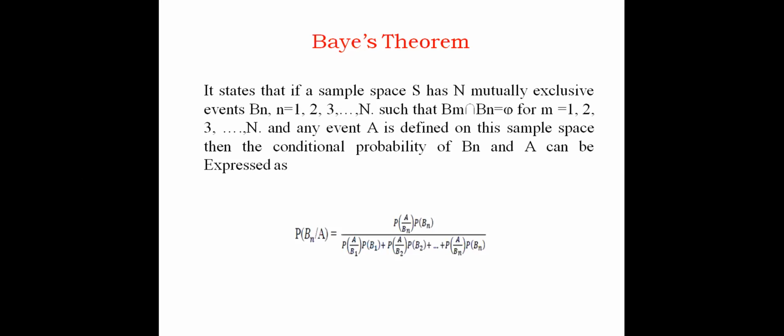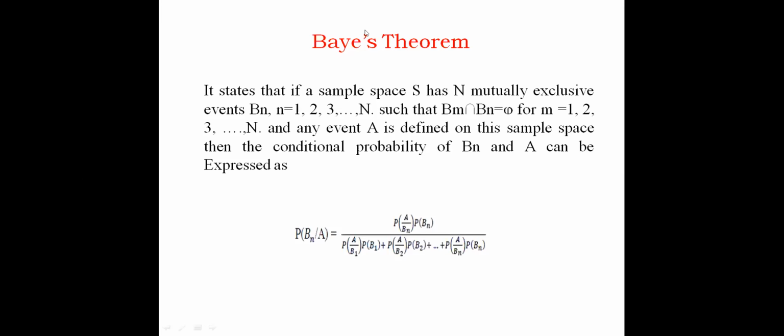Let us go through the statement. It states that if a sample space S has n mutually exclusive events Bn, with n equal to 1 to n, such that Bm intersection Bn is equal to phi for m not equal to n, and any event A is defined on the sample space, then the conditional probability of Bn and A can be expressed as.